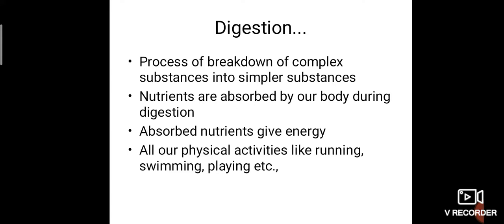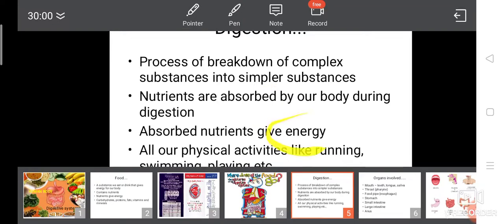So digestion is a process taking place in the digestive system. Now the complex substances are converted into simpler substances, and they enter inside our body. Inside, so many organs are present. See, the mouth is an external organ, but before the food is absorbed as nutrients, it has to pass through many internal organs also. So for the digestive system, many organs are involved. At the end of that system, what happens? The nutrients are absorbed by our body, and the absorbed nutrients give energy.